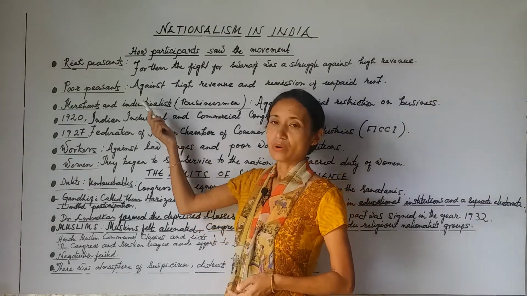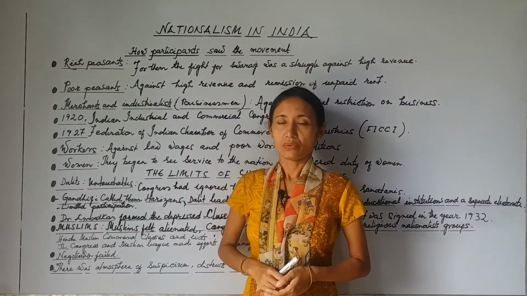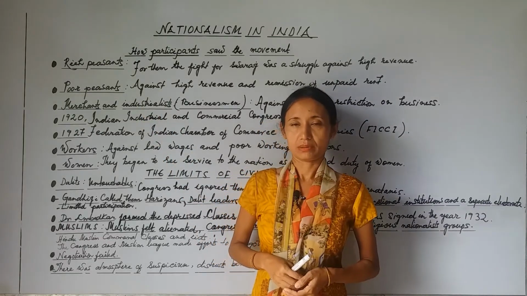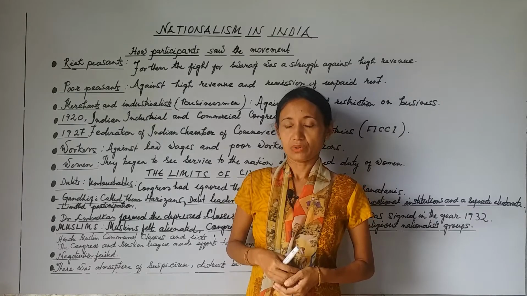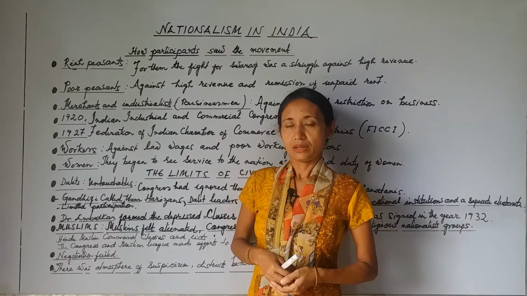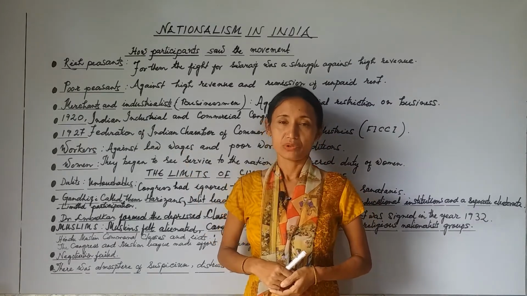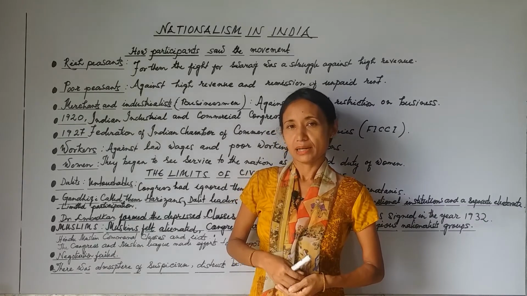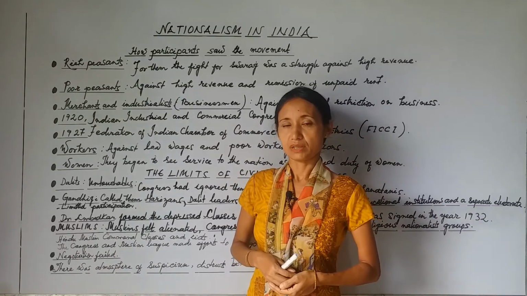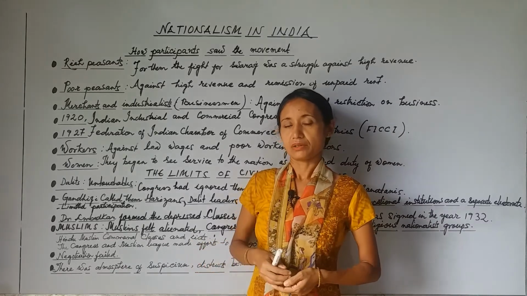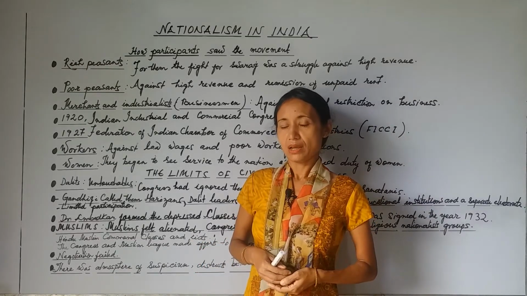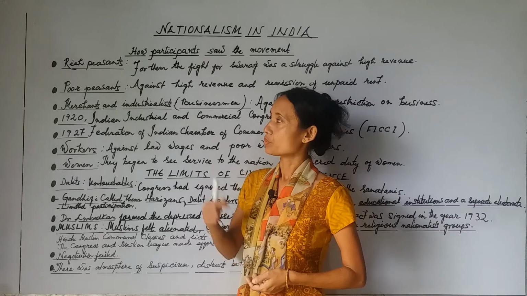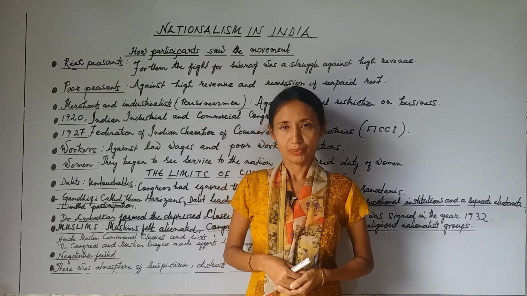But the Congress was not willing to accept the demands of the poor peasants, the no-rent campaign, because the Congress thought that if they included the demand for a no-rent campaign, it would alienate the landlords and the rich peasants from the Congress. The rich peasants and the landlords would get angry and turn away from the Congress. That's why they were unwilling to accept the demands of the poor peasants.